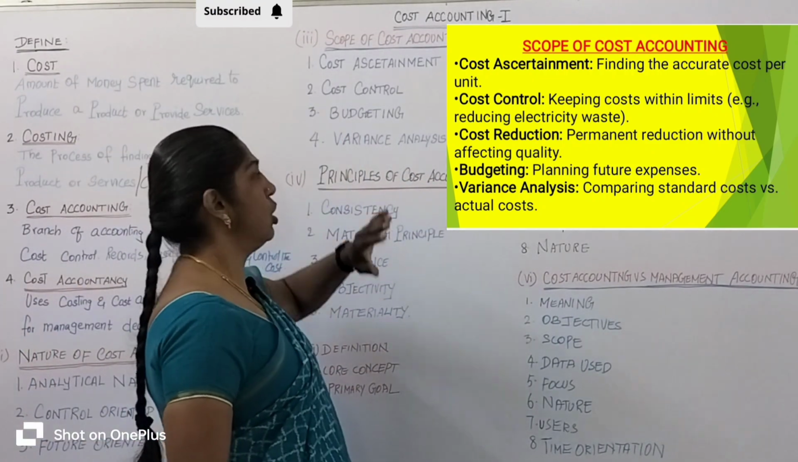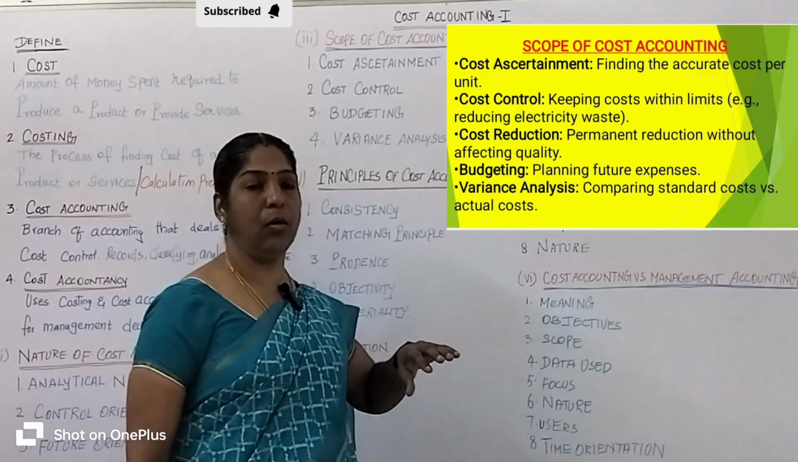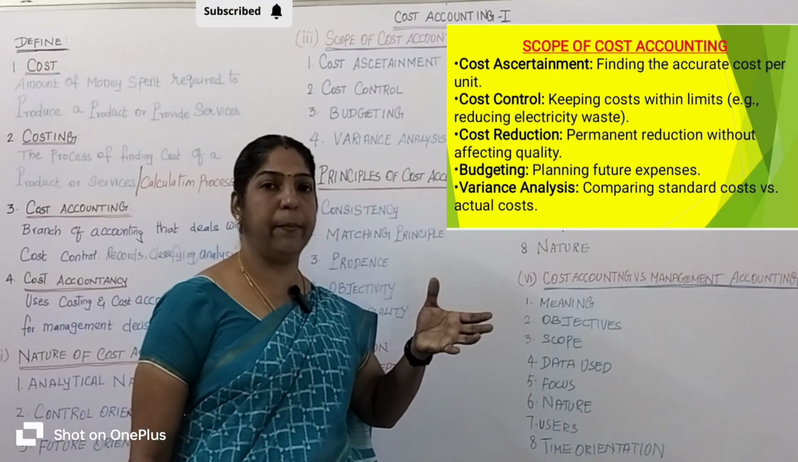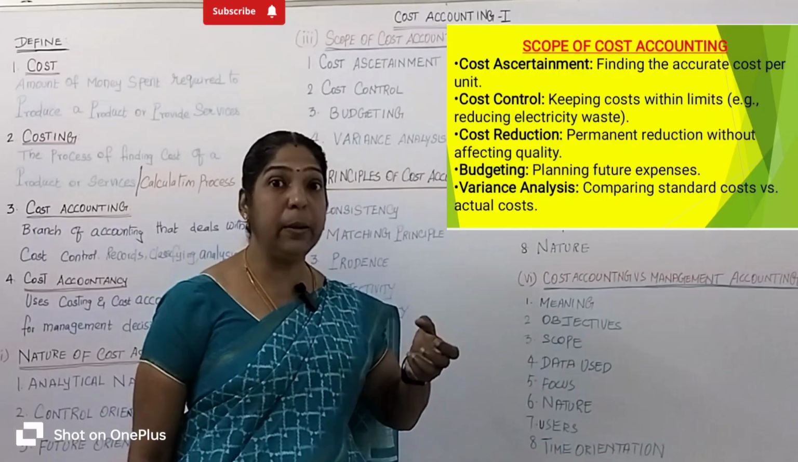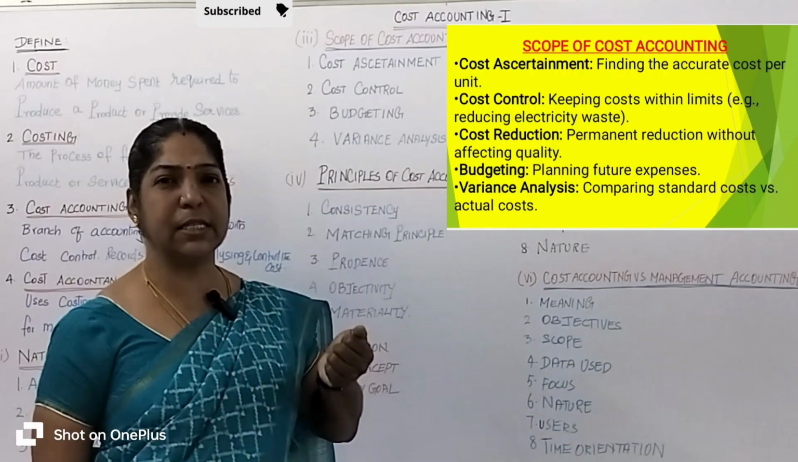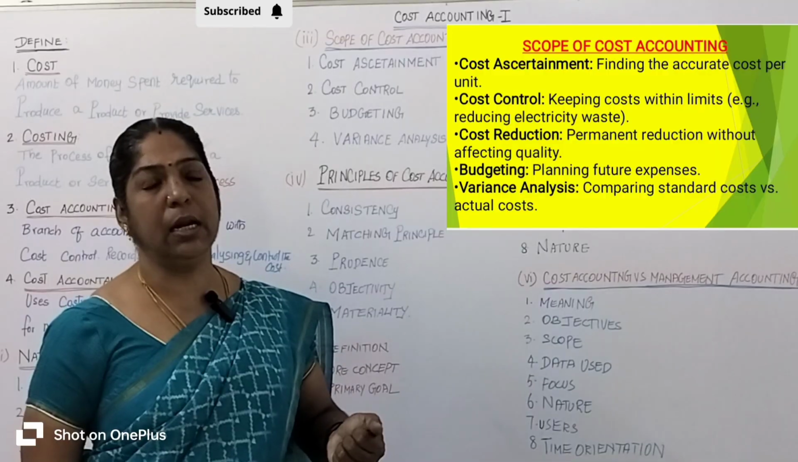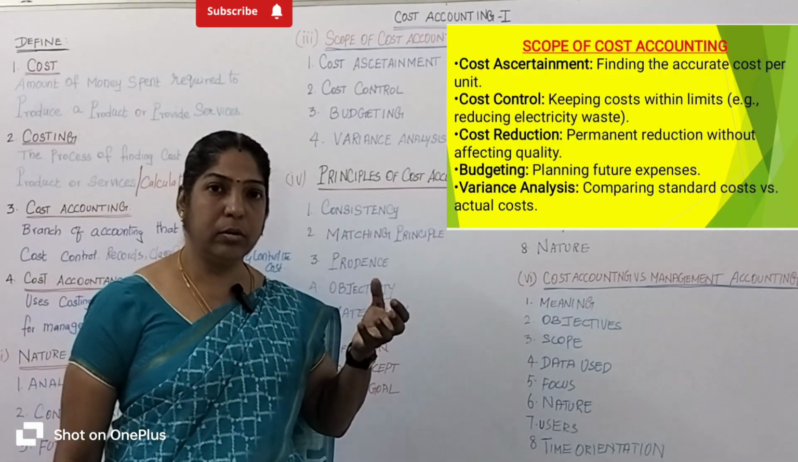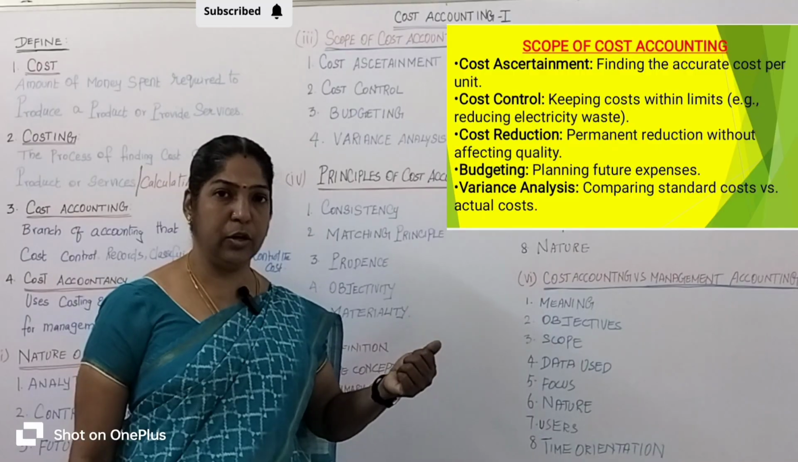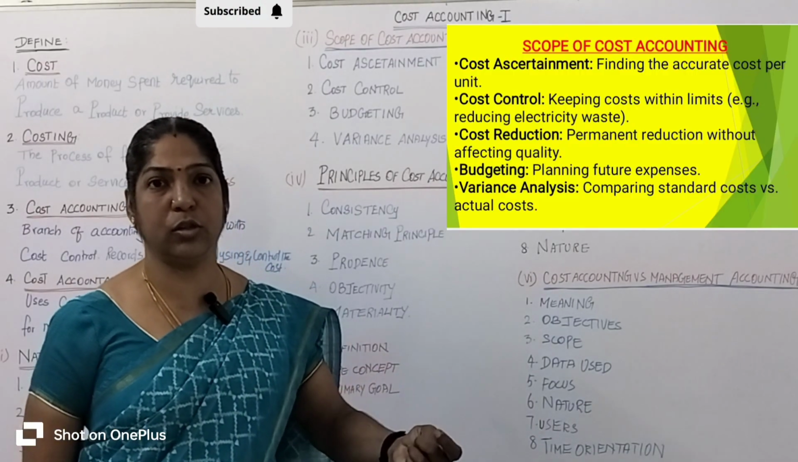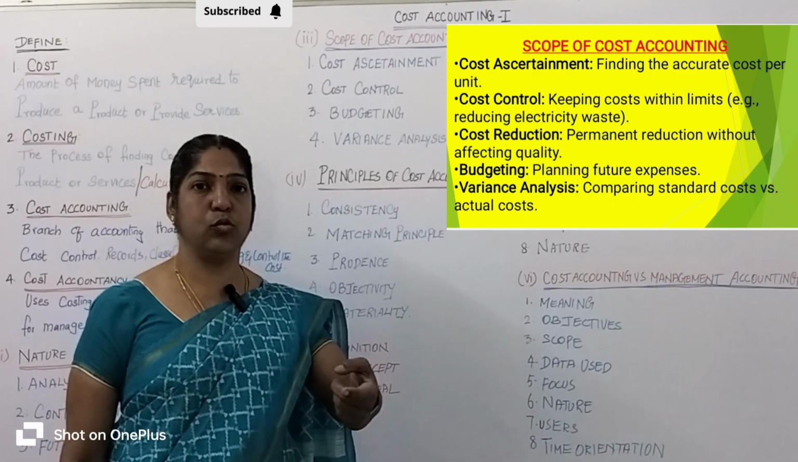Let's come to cost control. So how can you control the cost? Say for example, cost accounting always keeps the expenses within the limits. Listen, it reduces the wastage of electricity and water charges. I will explain with a suitable example.